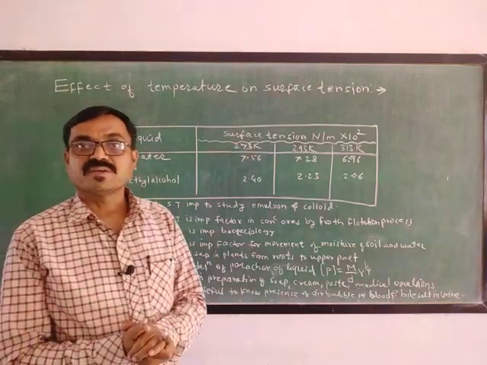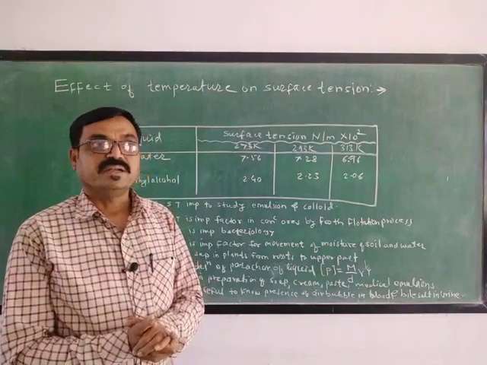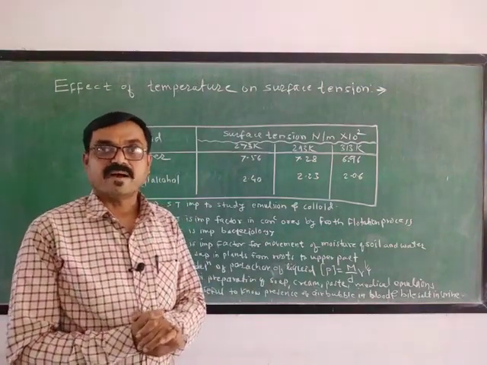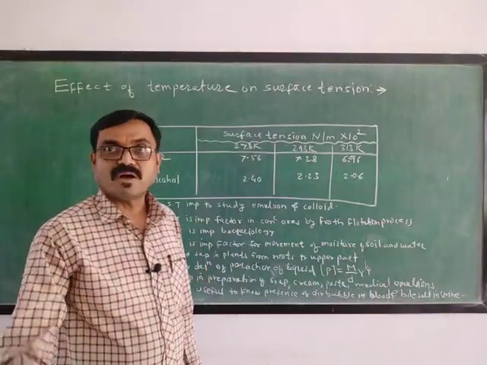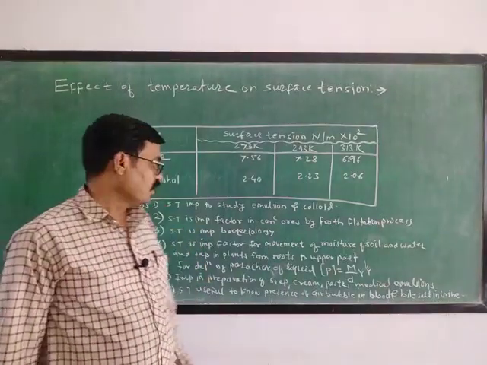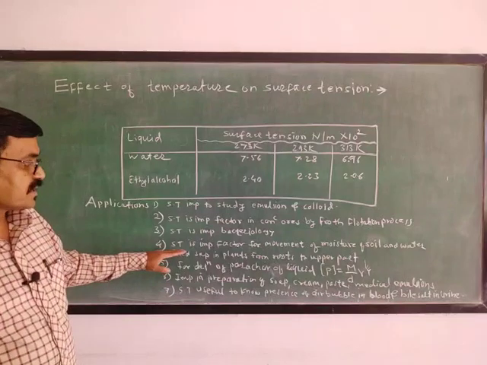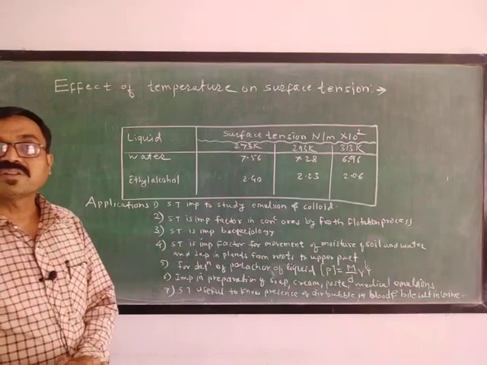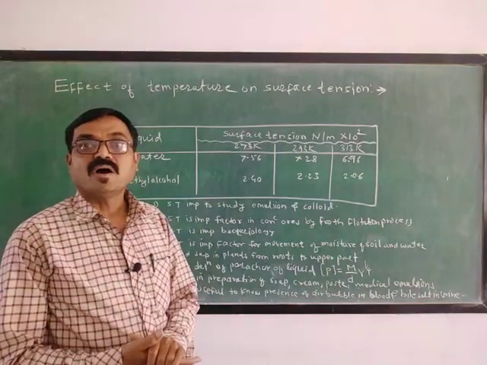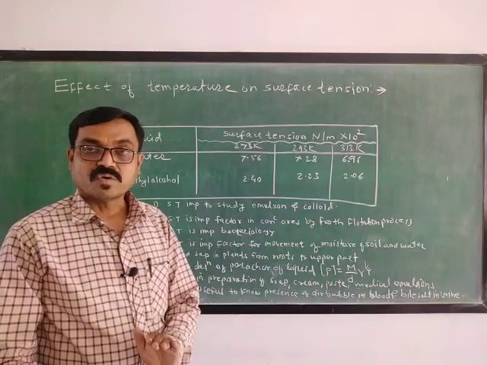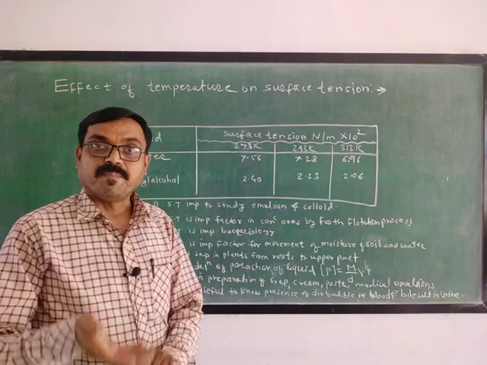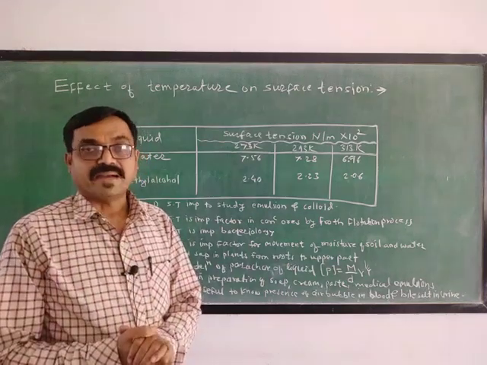Surface tension is also important in bacteriology. Bacteriology is a branch of microbiology that deals with the study of bacteria. There is an effect of surface tension on the growth of bacteria also. The next application, surface tension is an important factor for the movement of moisture or water from the root to the apex of the plant.